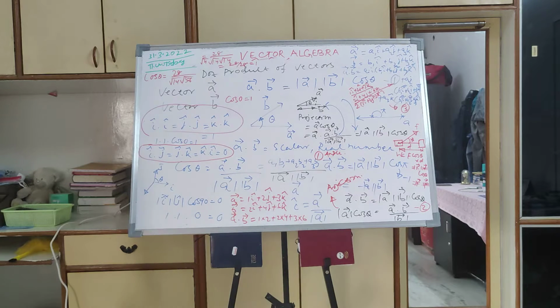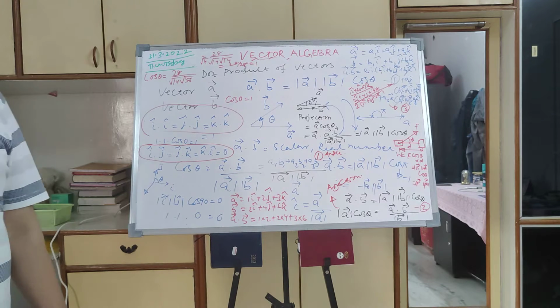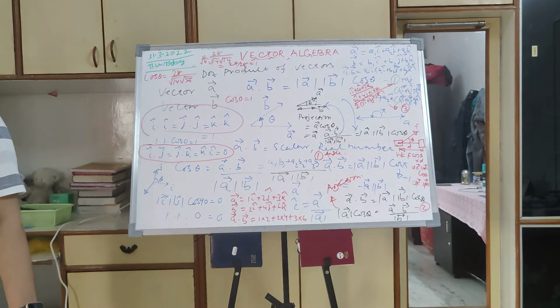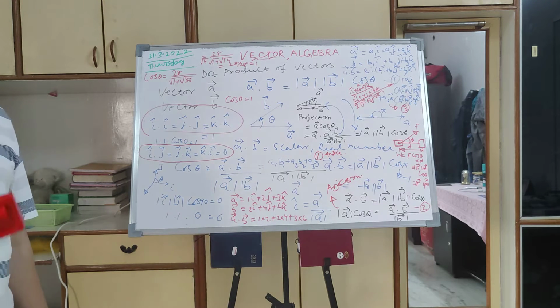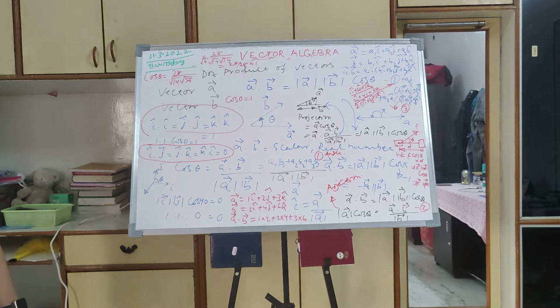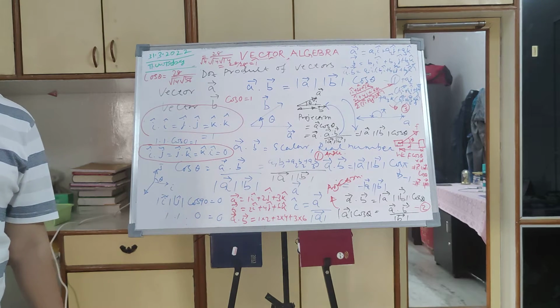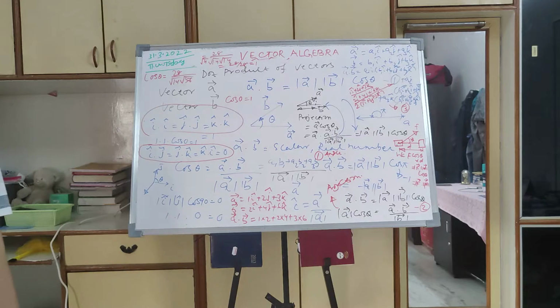Then after discussing all that, we went to the product of vectors. There are two types of product of vectors. The product between two numbers is a number. The product of two matrices is a matrix. But in the case of vectors, there are two types of products: one is dot product, one is cross product.